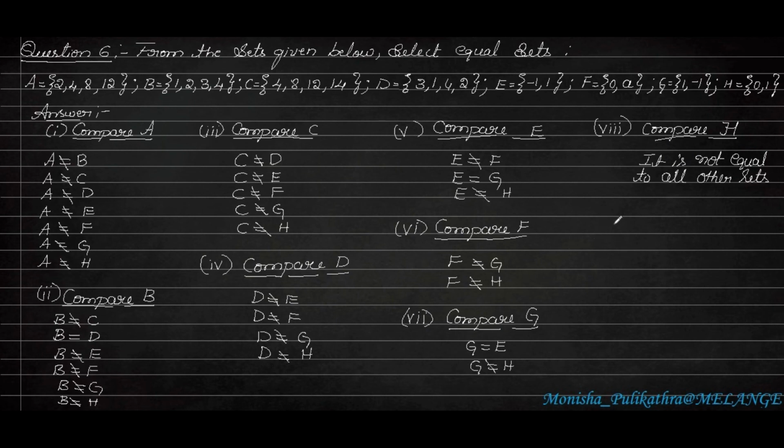Okay. So we can write the equal sets are only two. B is equal to D and E is equal to G. So G is equal to E is also correct. So these are the two sets which are equal to each other.